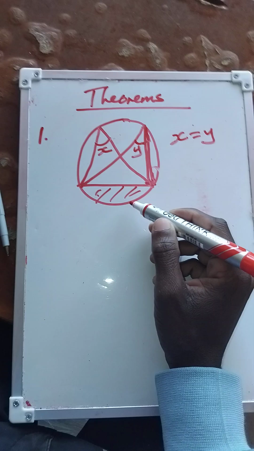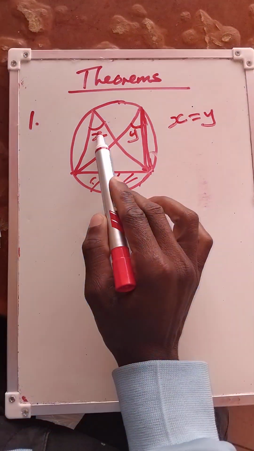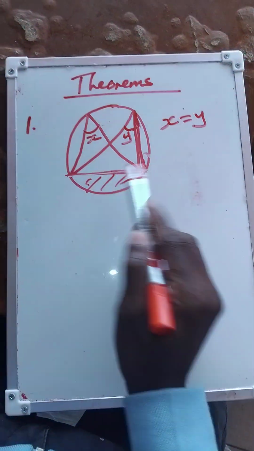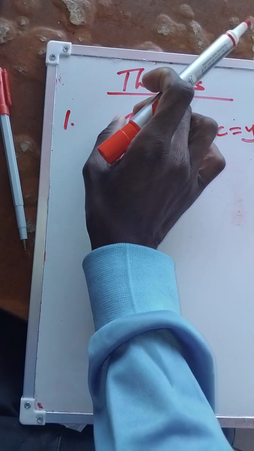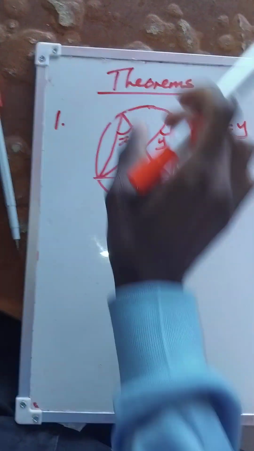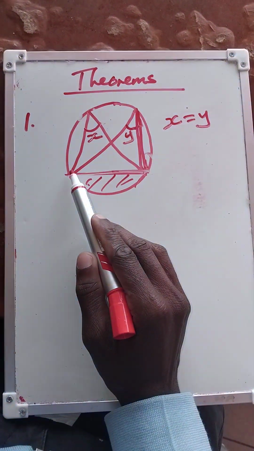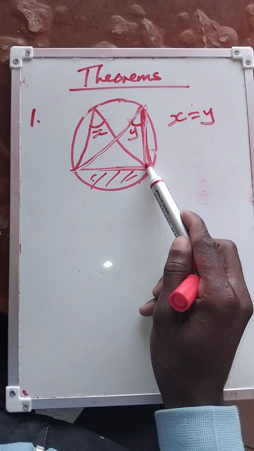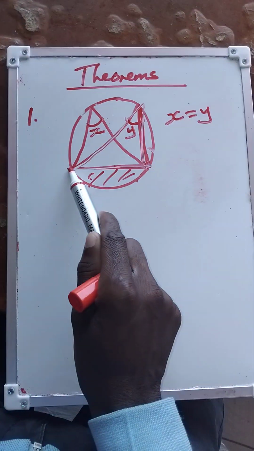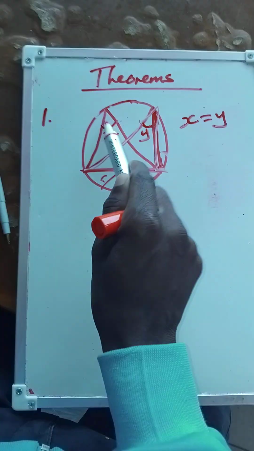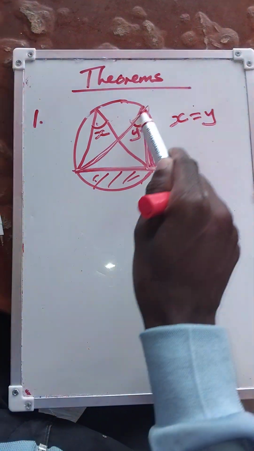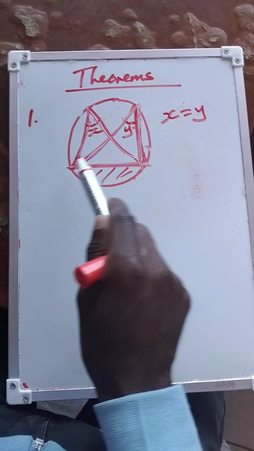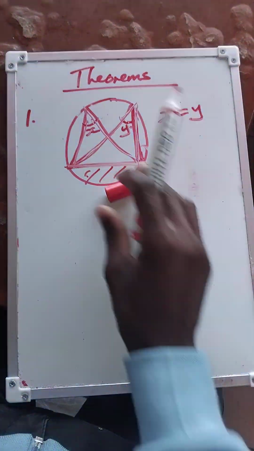So we are saying x and y are equal, and you see we have a chord, this one. So two lines from the same chord touch the circumference. The angle here is the same as the angle made by the two lines touching the circumference, both from the same chord. That's why we say they are equal, because the angle this triangle makes is the same as the angle that triangle makes, both from the same chord.